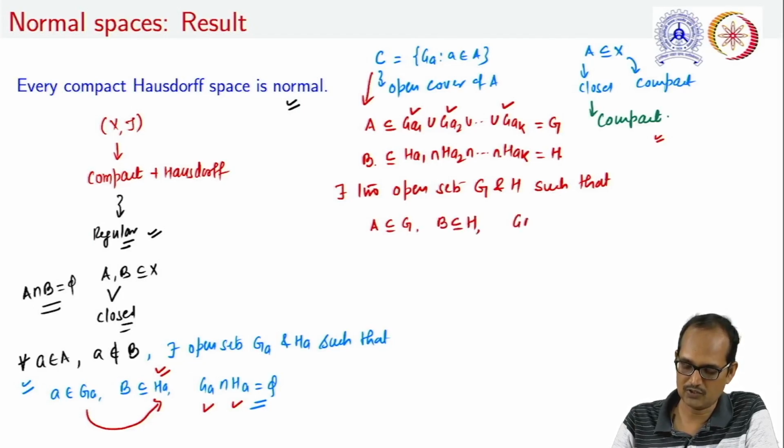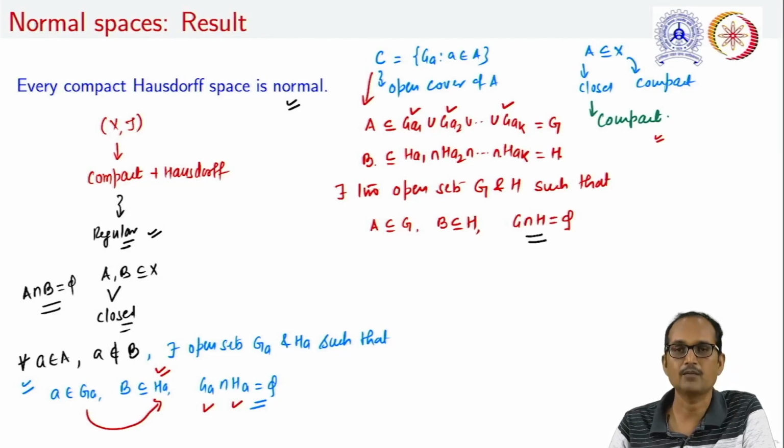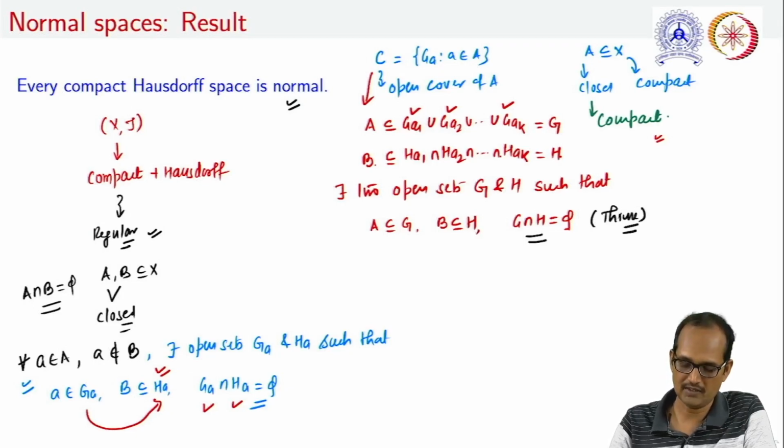Again, the big question is, what about G intersection H? Note that this will always be an empty set, and we have done such constructions earlier. So just think on it. Thus, we have justified that two disjoint closed subsets of X can be separated by two disjoint open sets.